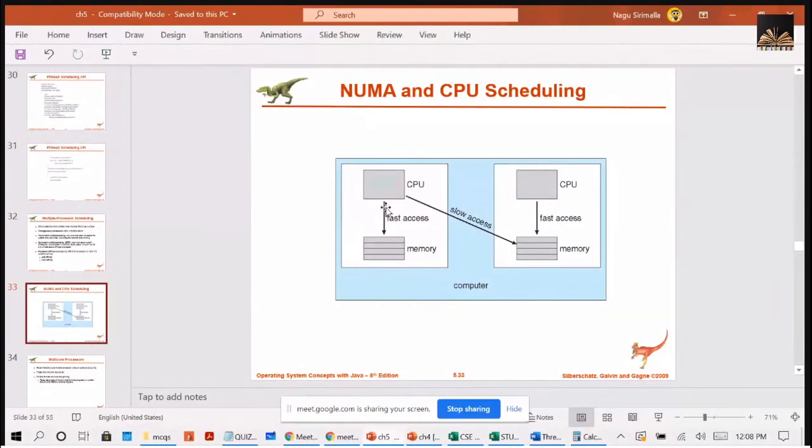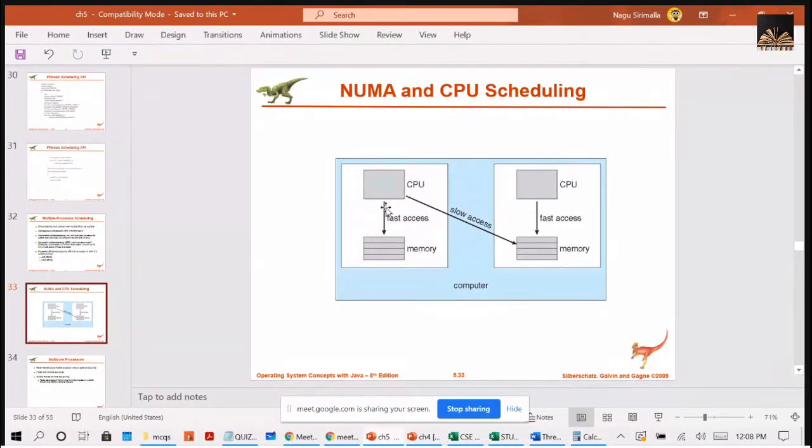So in this push migration, a specific processor periodically checks the load on each processor. So if it finds that there is an imbalance, then it will evenly distribute the workload by moving the process from the overloaded processor to idle or less busy processors.